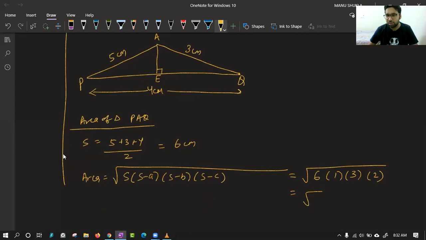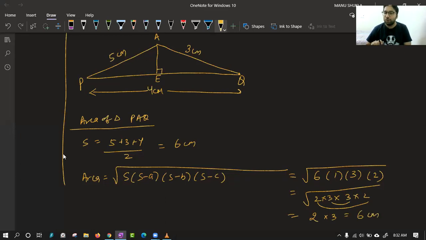Okay, so let's solve it. 6 is 2 into 3, 3 into 2. What will come out? 1 2 will come out, 1 3 will come out. So the answer is 6 centimeter square. We have got the area of this triangle PAQ.